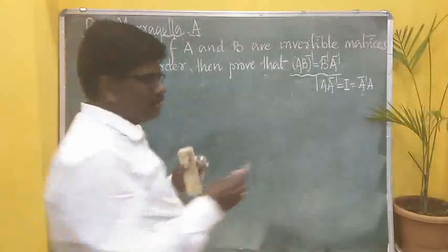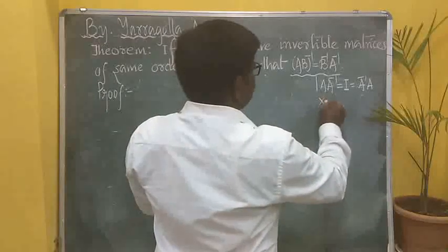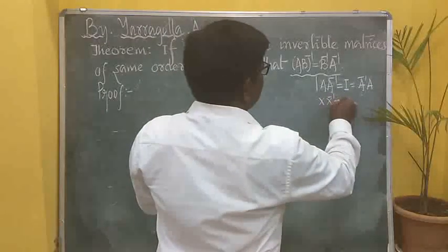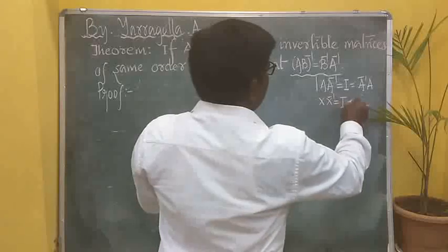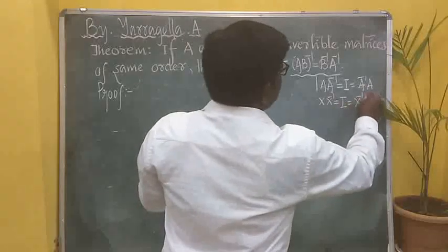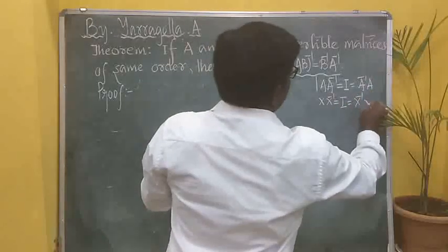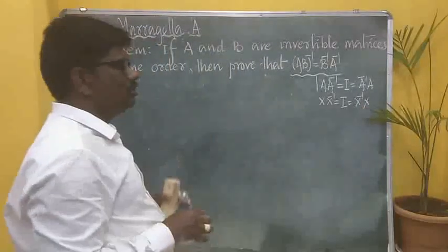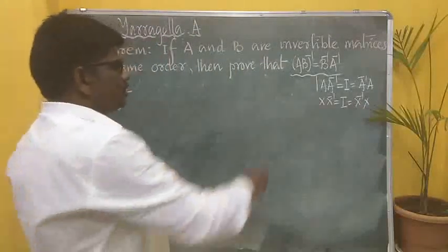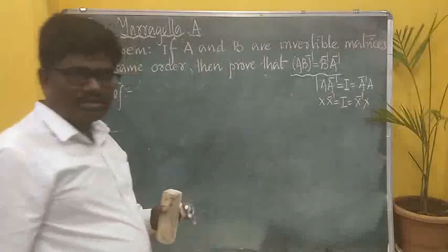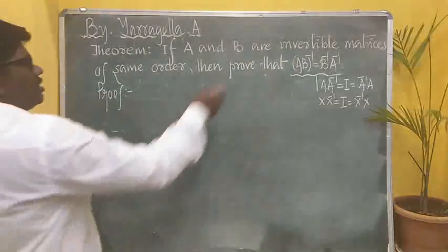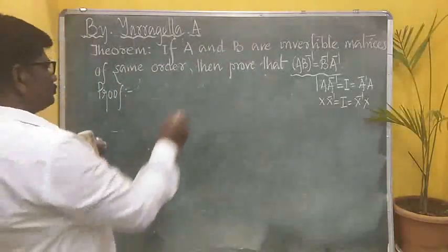In general, any matrix multiplied with its inverse will be equal to I, or an inverse matrix multiplied with its matrix will also be equal to I. Okay? So this logic I am going to use in proving this theorem. Now listen to me carefully. How we are going to prove it is.